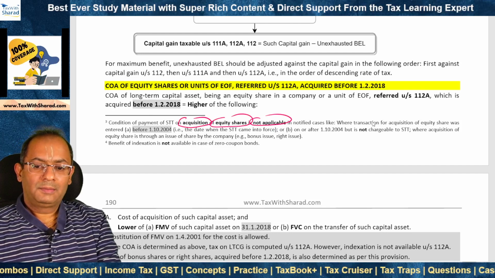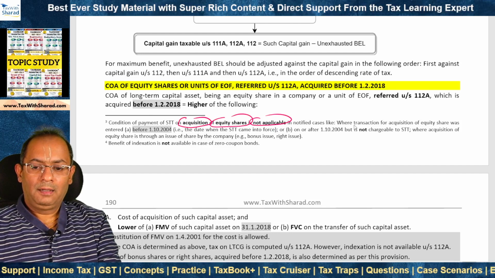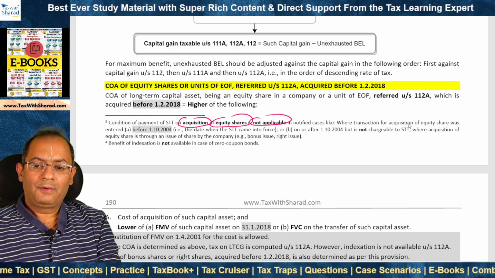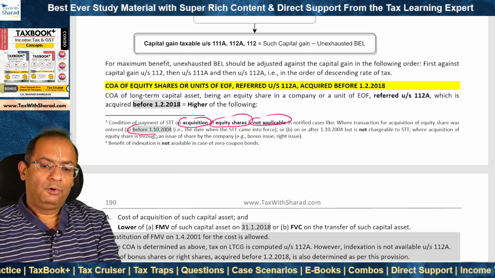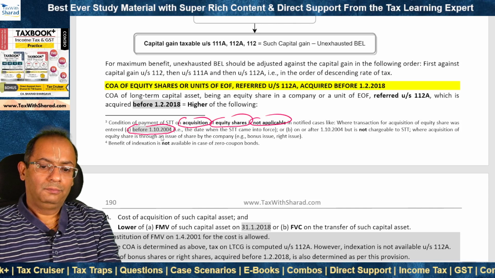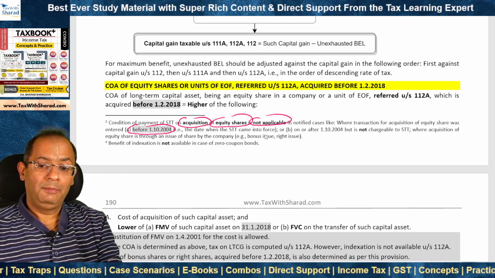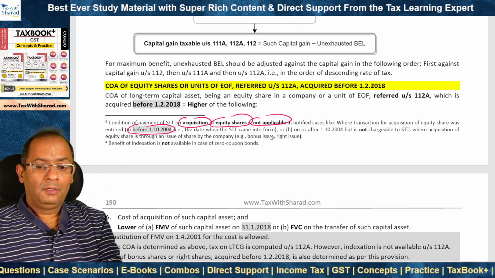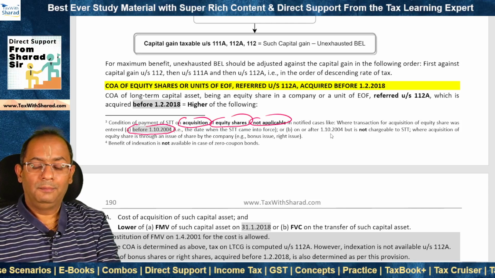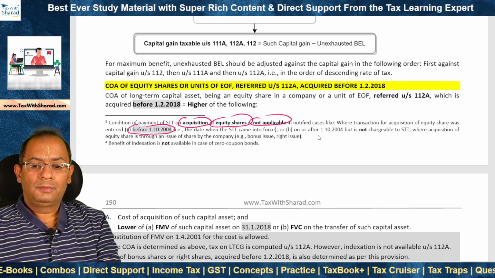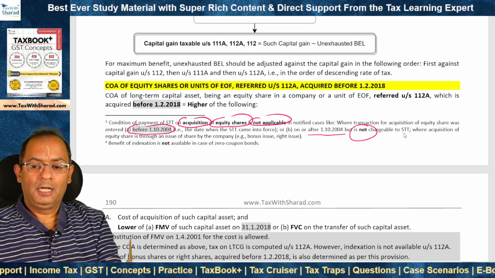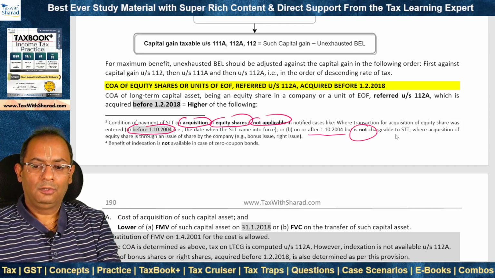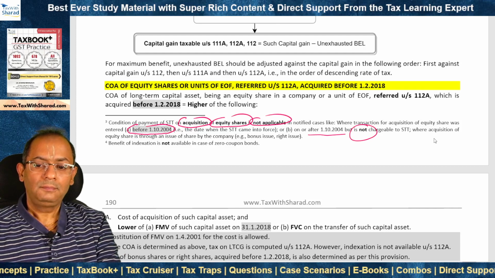For our purpose, a couple of cases that are relevant is where the transaction of acquisition of equity share was entered before 1st October 2004. That is the date when the STT came into force, so before that date, obviously STT would not be payable. Or if it was on or after 1st October 2004, but it is not chargeable to STT, in that case also this condition doesn't apply.